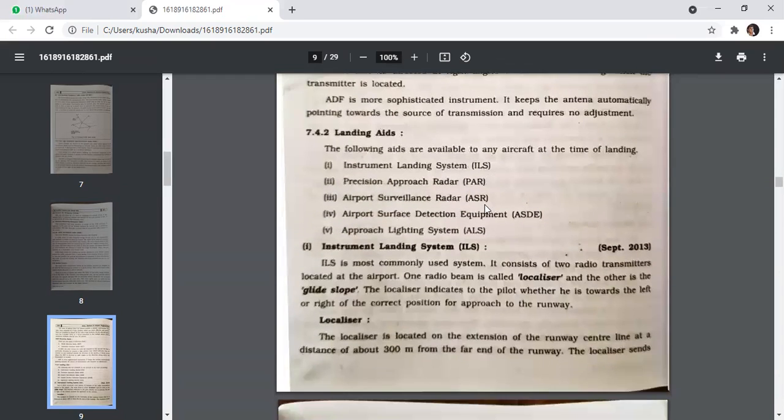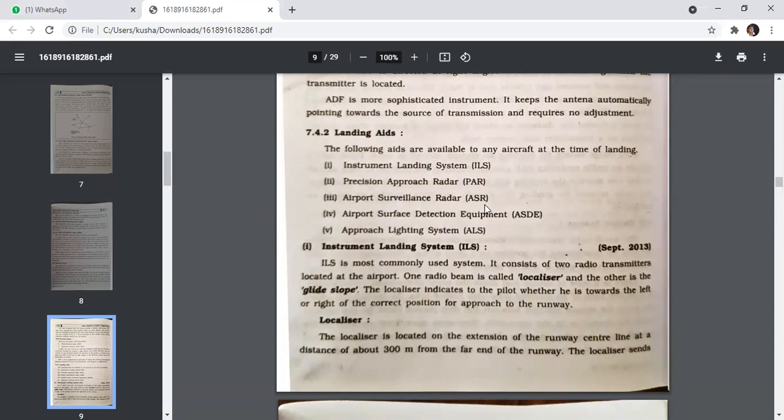Next is a landing aid. The following aids are available to any aircraft at the time of landing. First is an instrument landing system. Second is a precision approach radar. Third is an airport surveillance radar. Fourth is an airport surface detection equipment. And fifth is an approach lighting system.